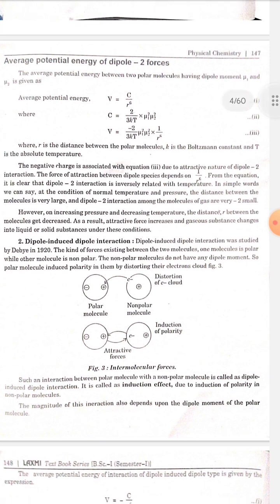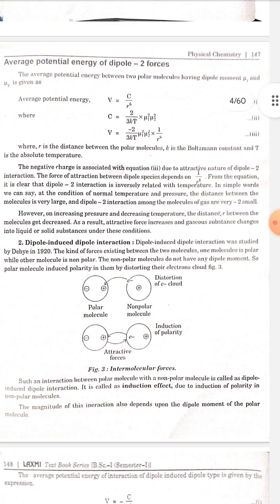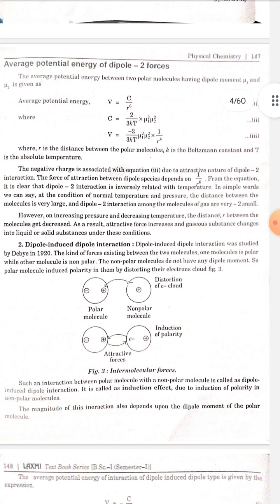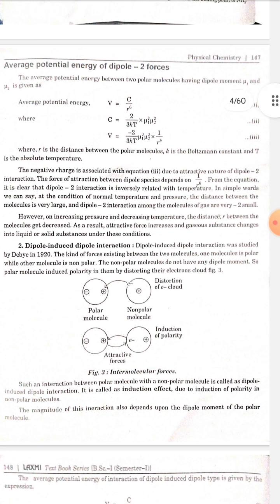In simple words, we can say at the condition of normal temperature and pressure, the distance between the molecules is very large and dipole-dipole interactions among the molecules of gas are very small. However, on increasing pressure and decreasing temperature, the distance r between the molecules gets decreased. As a result, attractive force increases and gaseous substance changes into liquid or solid substance under these conditions.